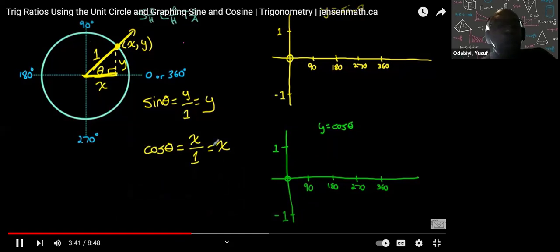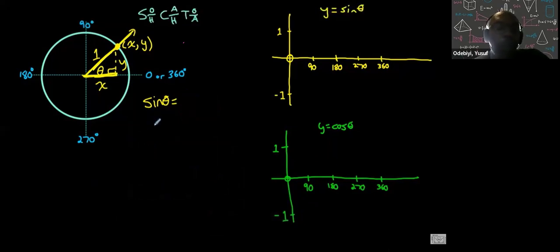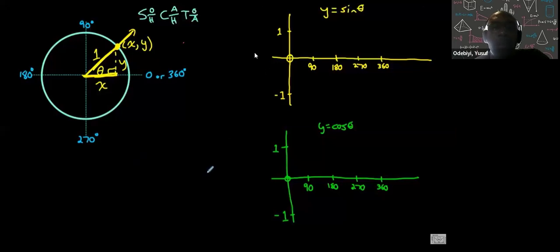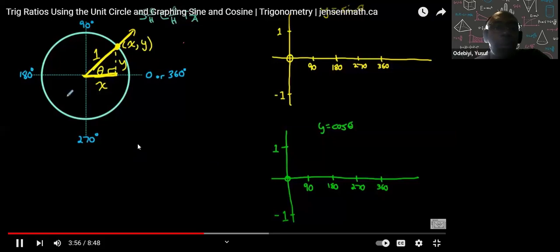So let's use these relationships, so we know that sine theta equals y and cos theta equals x. Let's use that relationship to be able to actually figure out what the ratios are going to be at some key points as we rotate around this unit circle. So let me just get rid of all this. He just erased all that to show you all the key points, okay?